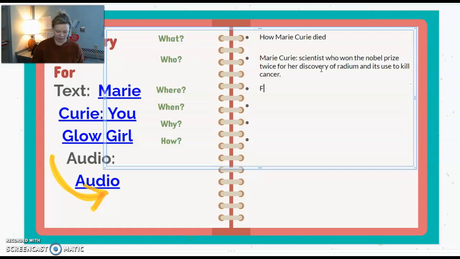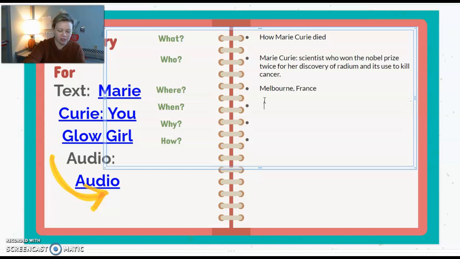Where all this takes place is in France, in Melbourne, France, to be more specific. Okay. When this takes place: just with the who, we can't just put a date. You cannot just put a date here and call it good.